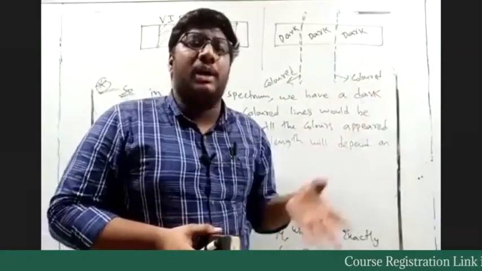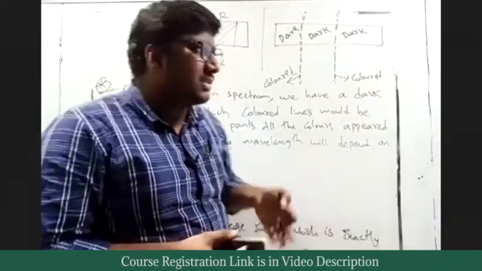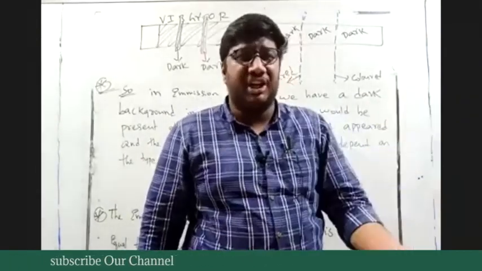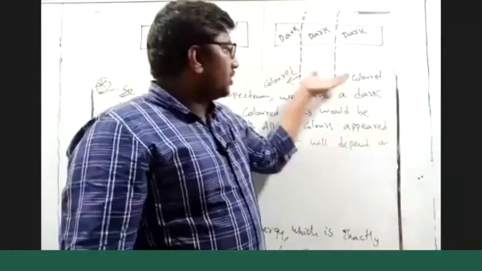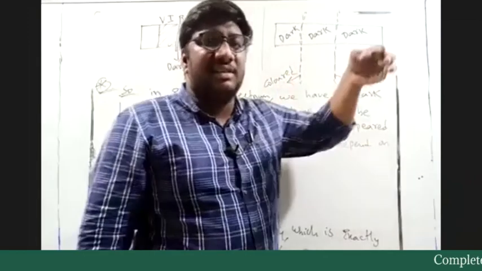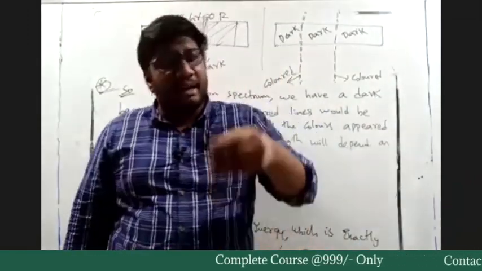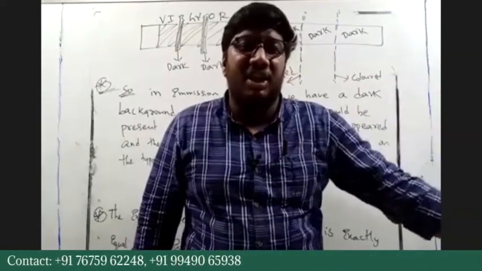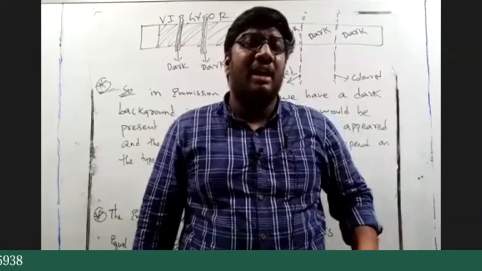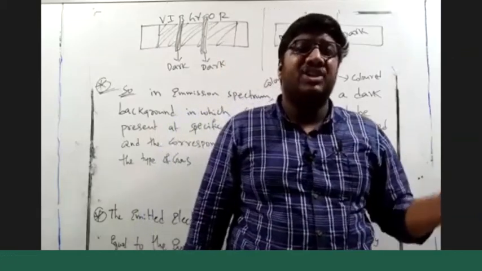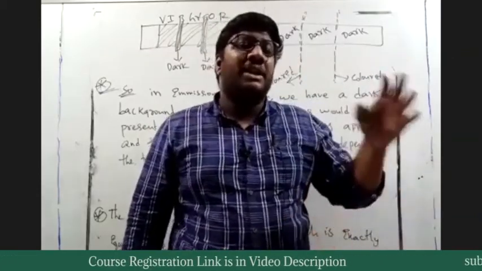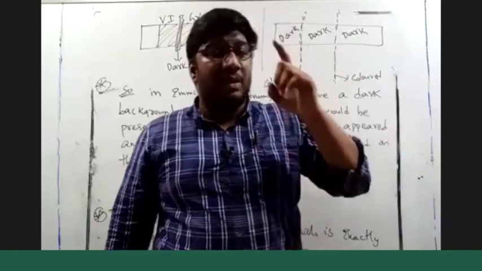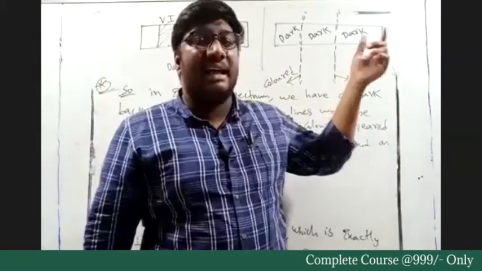Tomorrow, as each line is associated with a particular energy, this absorption of this color will represent one energy, and another color will represent another energy. Each energy corresponds to a particular wavelength. So we will see a relation between the wavelength and these energy levels.